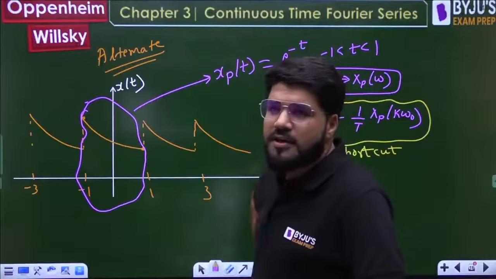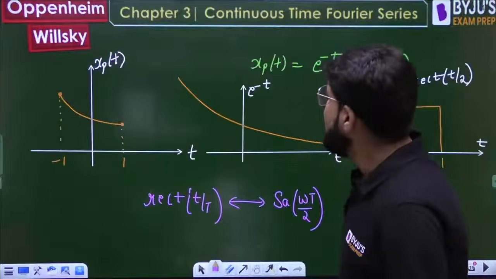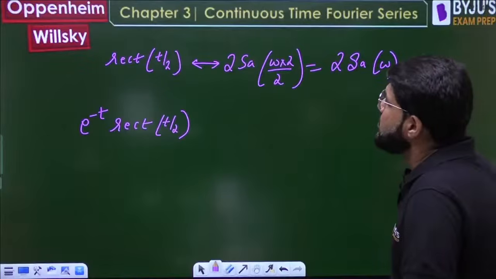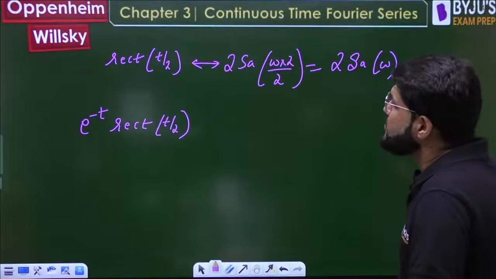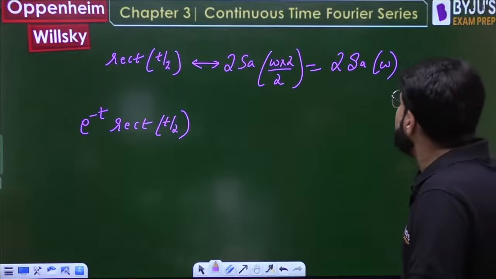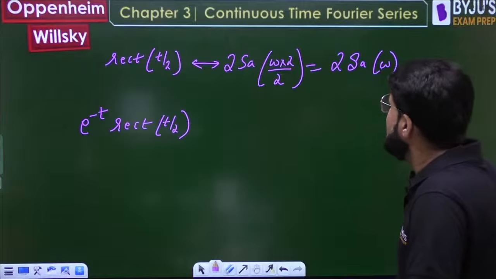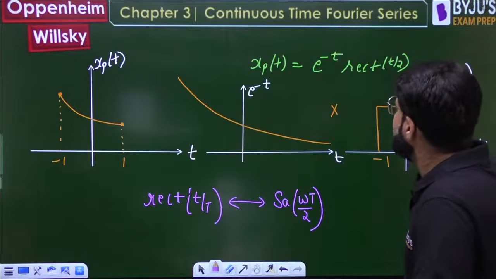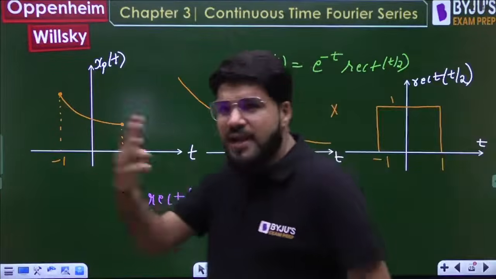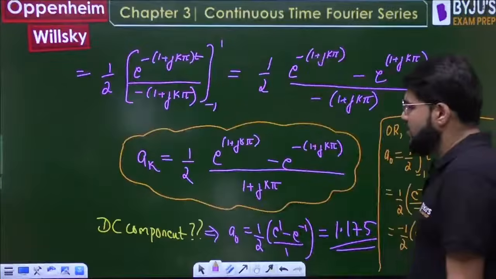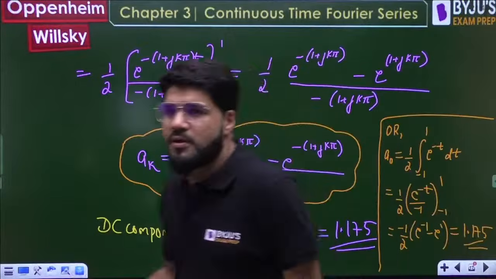I'll tell you the shortcut in a different question, because it is not e power j k omega. If there was an exponential phase term, then definitely s-shifting can be applied. Here also we can do it, but that is again going to take some time. Okay, you're multiplying, then it will be convolution in frequency domain. No, forget it. I'll tell you this technique in another question now. Okay, for this question, this is good. Hope you have got it.